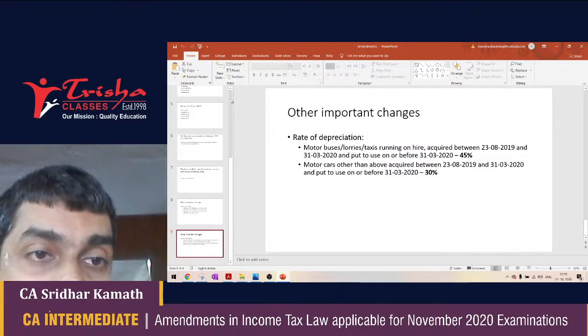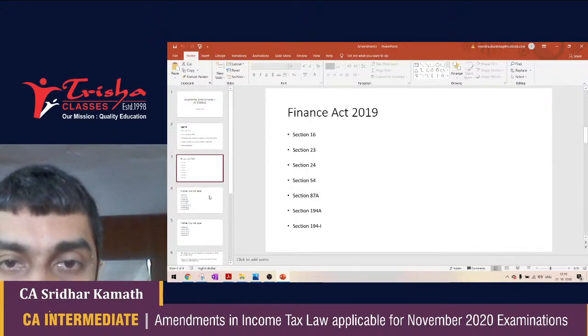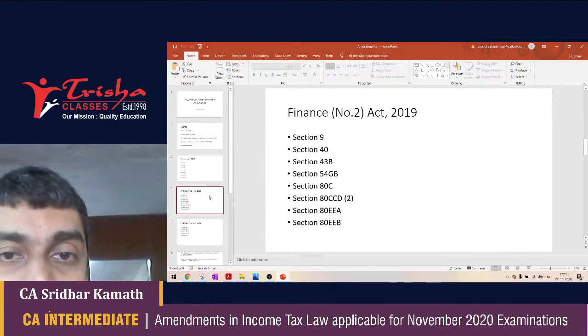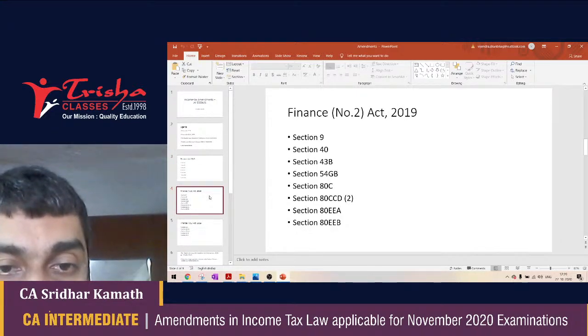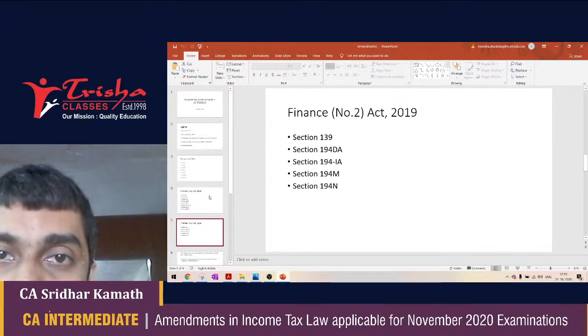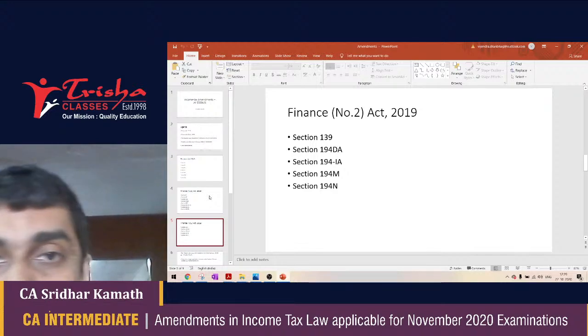Now look at these amendments, students. Look at this. Finance Act 2019, how many? 7 amendments. Finance Act number 2, 2019, how many? 8 here and 5 here. 13 amendments. Very easy to understand, very simple in nature. You can study them and go for the exam. But imagine a case where there are more than 100 amendments.